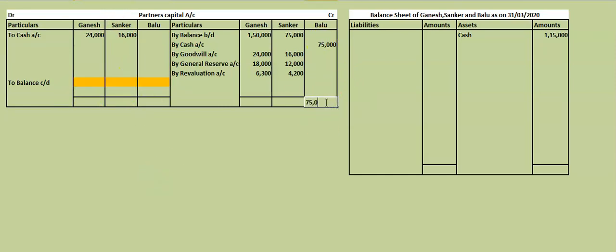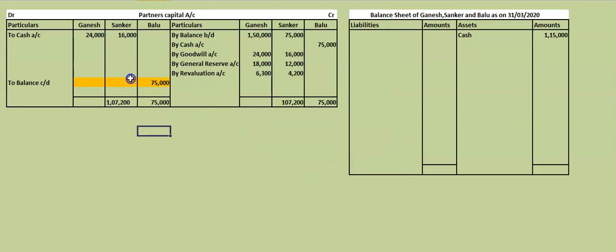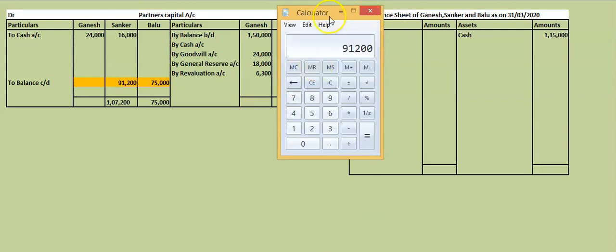Let us see how much you'll get. This is 75,000. Same 75,000 you can take here. Balance carried down for the new partner is 75,000. How much is this total? We'll see. Same, 1,07,200. 1,07,200 minus how much? 16,000. What is the total? The capital of Shankar is 91,200.